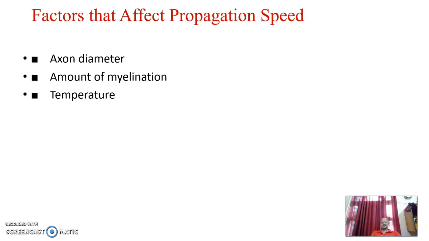Amount of myelination, as you know, makes the insulation. It also affects the temperature: at cold, the nerve impulse slows down.